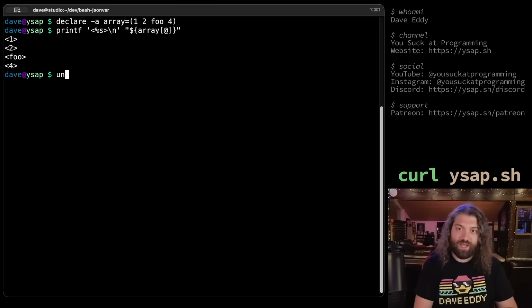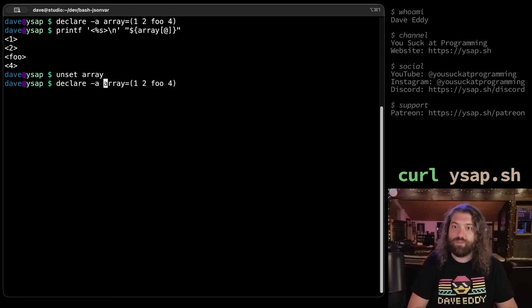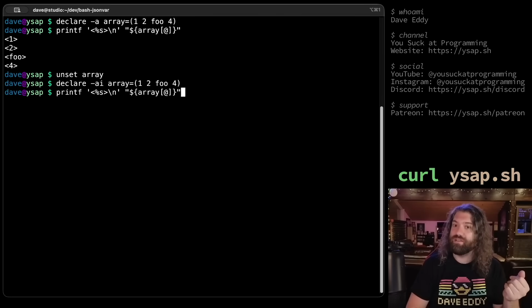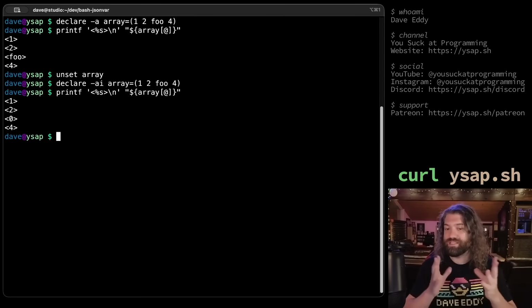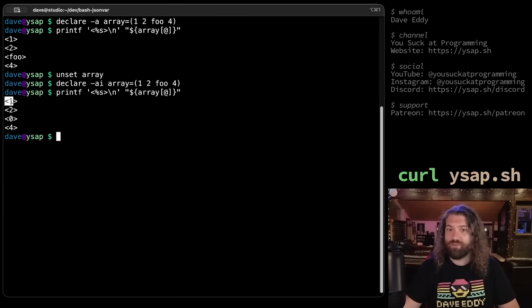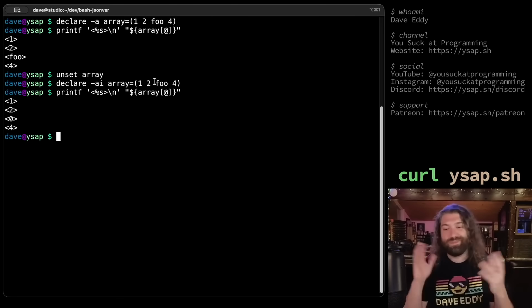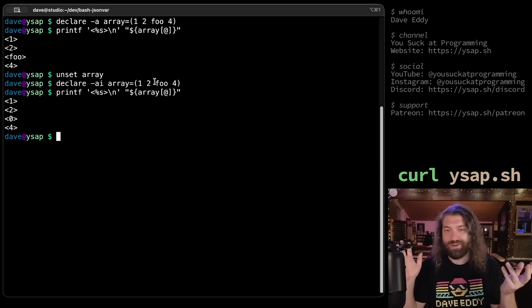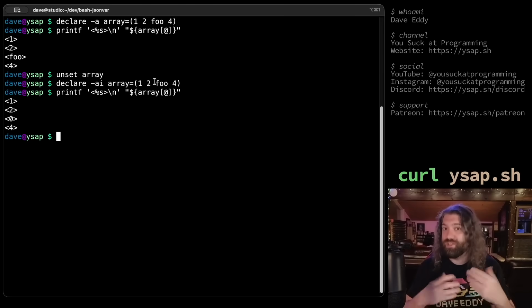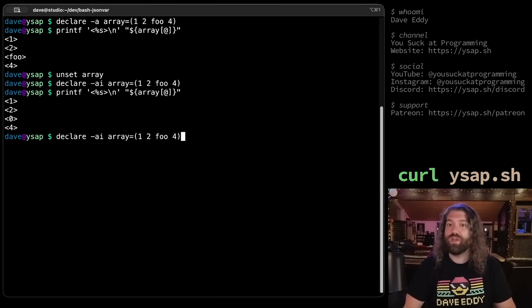But here's the thing, let's go ahead and unset that array, and let's redeclare it, but this time we can give it -A and a -I. So A for array, I for integers. Now let's take a look at how it's stored. Look at this. As you can see, we have numbers here, 1, 2, 0, and 4. This failed to parse as a number, so we get a 0 there. Be aware of this. If you're new to Bash, this can totally be a problem. Definitely make sure to validate user input. This is super useful when you, the programmer, are in control of what you're doing here.